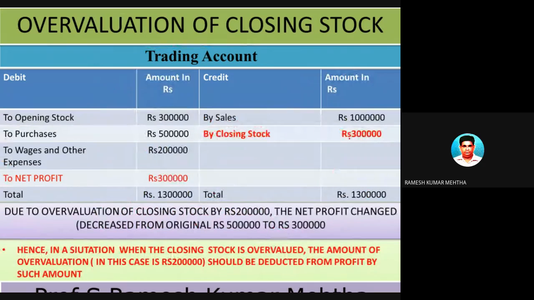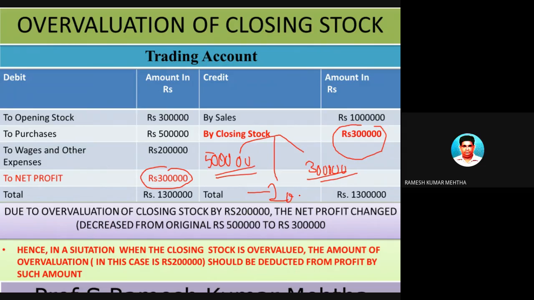So we have rectified this closing stock, which was earlier overvalued by 2 lakh rupees, and because of this, the profit is changed to 3 lakh rupees. So previously the profit was 5 lakh rupees. Now it has become 3 lakh rupees by rectifying the errors. In this case, the previous profit was 5 lakh rupees. Now the profit is only 3 lakh rupees. So we have to reduce by 2 lakh rupees. So this is the overvaluation which has taken place as far as closing stock is concerned.